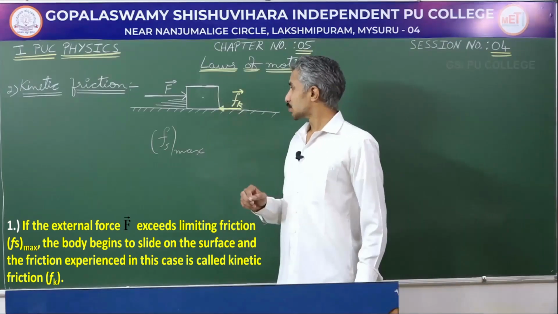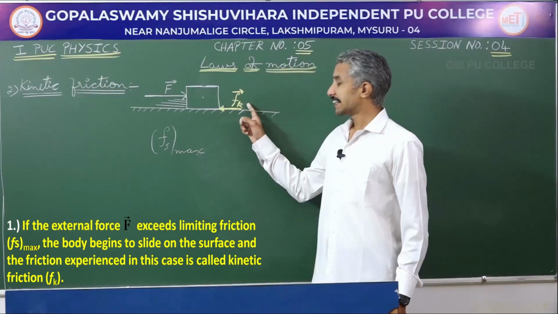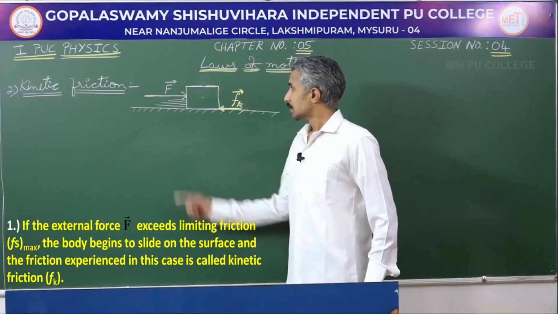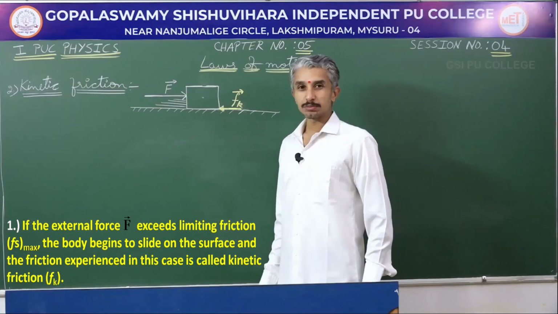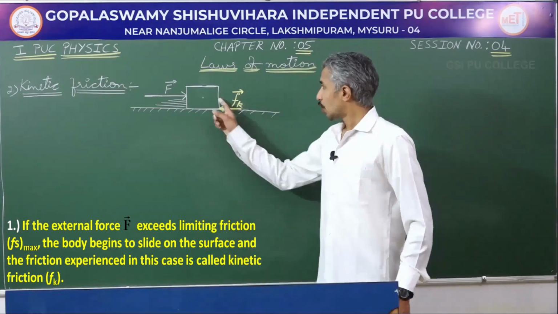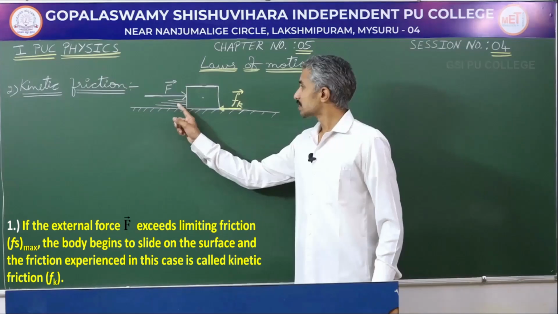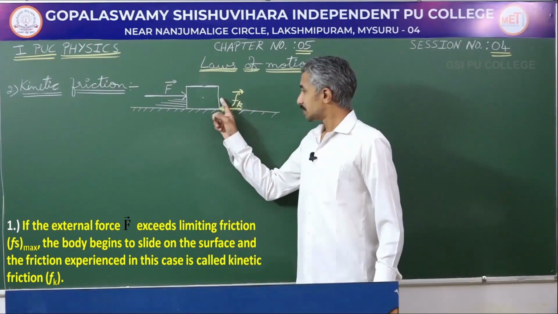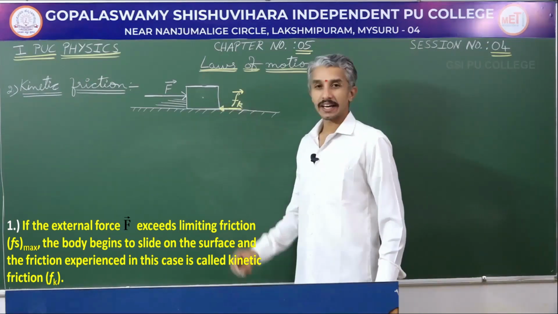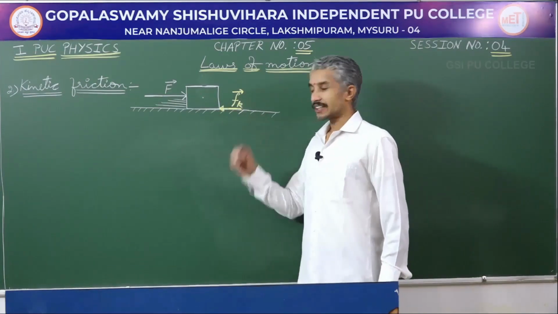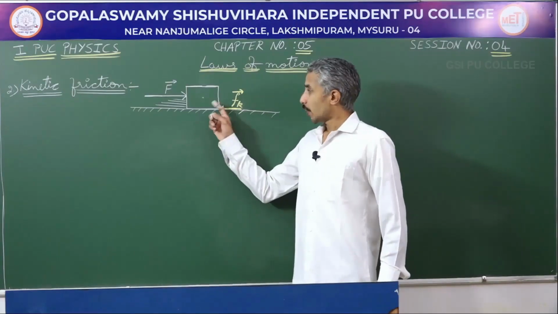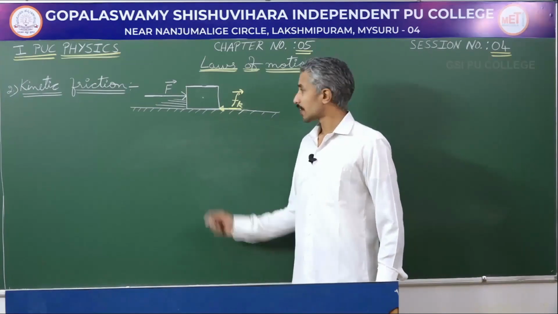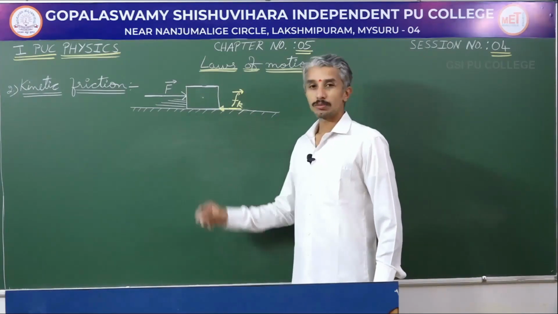When the object starts to move, what we get is kinetic friction. This diagram represents a case where the external force is increased beyond limiting friction and the object starts to move. These lines represent that the object is in motion. In that case, we have friction called kinetic friction. Kinetic friction arises when an object is in relative motion on another surface or on another object.